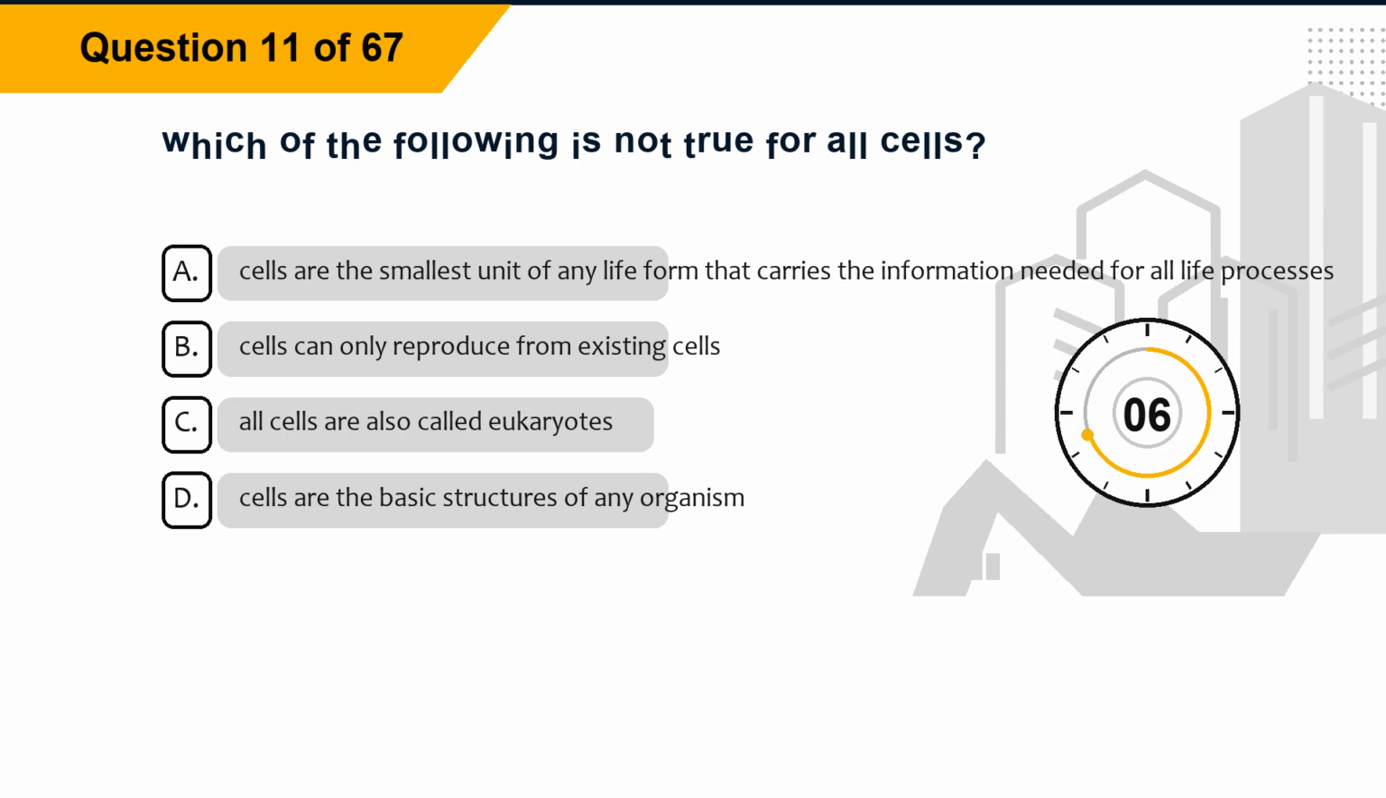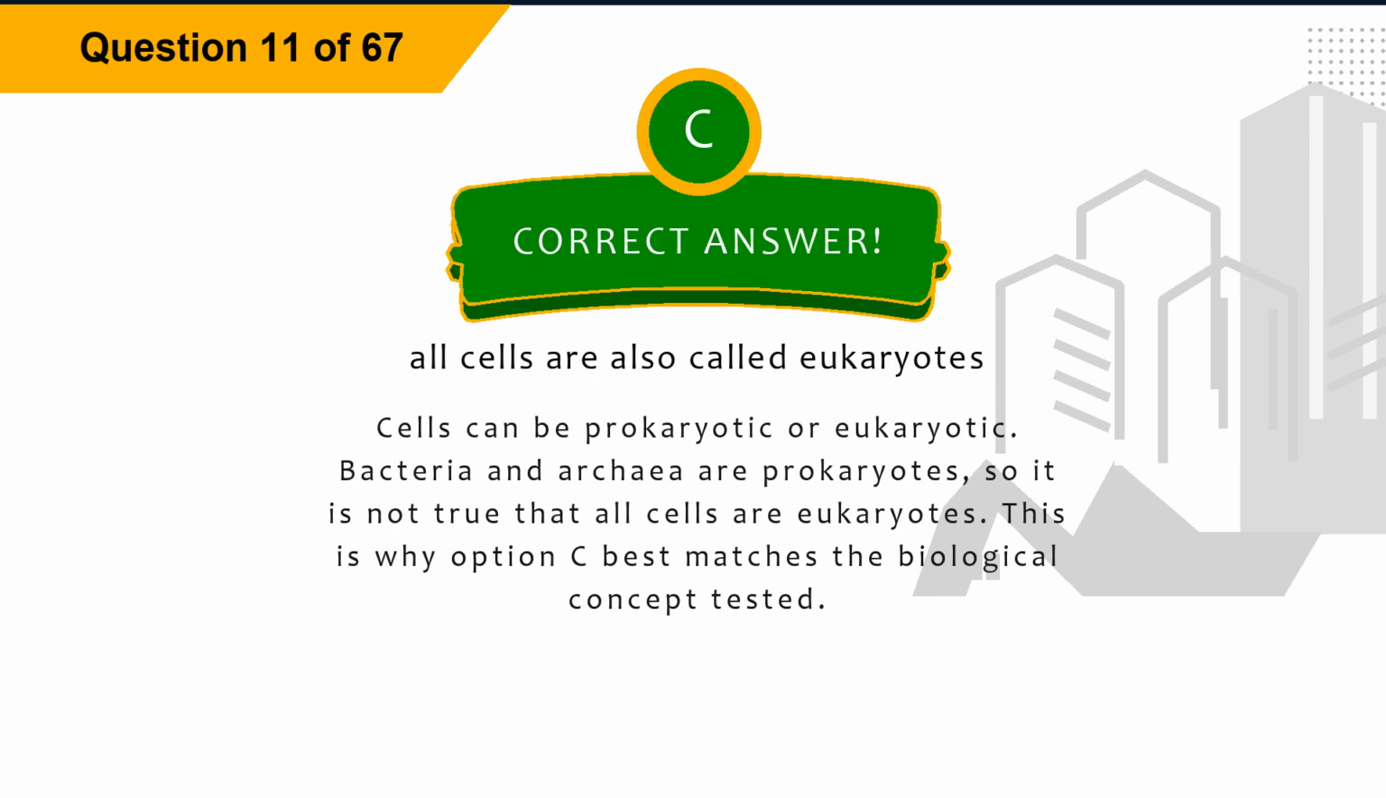Option C, all cells are also called eukaryotes. Option D, cells are the basic structures of any organism. The correct answer is option C, all cells are also called eukaryotes. Explanation. Cells can be prokaryotic or eukaryotic. Bacteria and archaea are prokaryotes, so it is not true that all cells are eukaryotes. This is why option C best matches the biological concept tested.